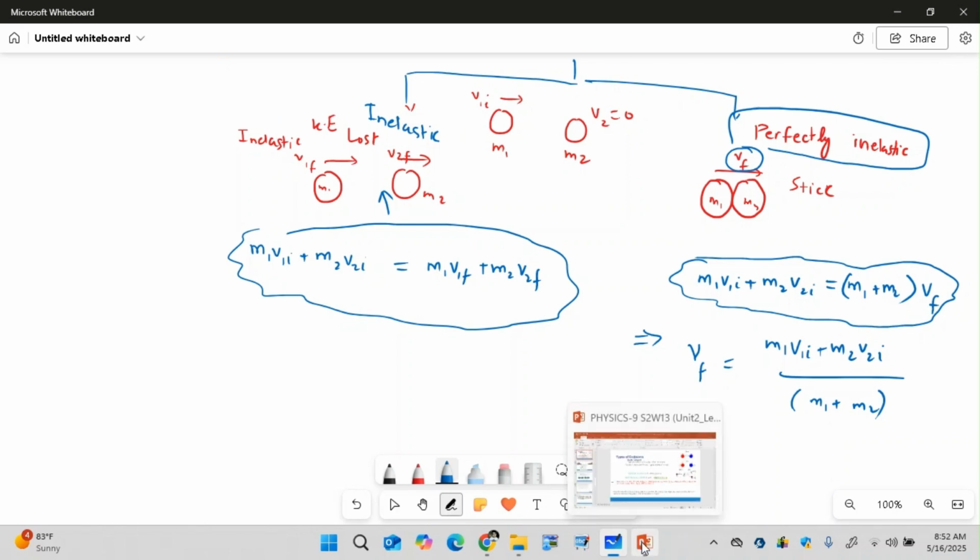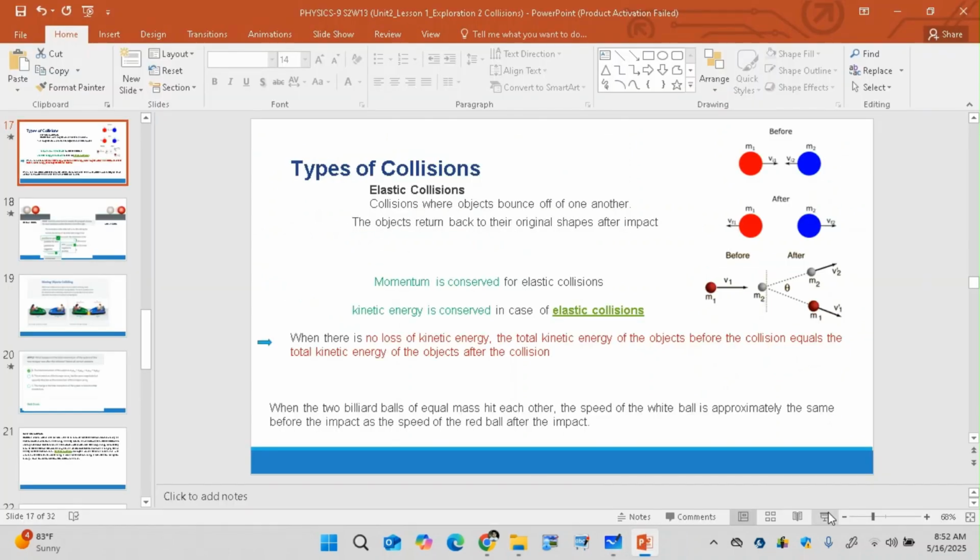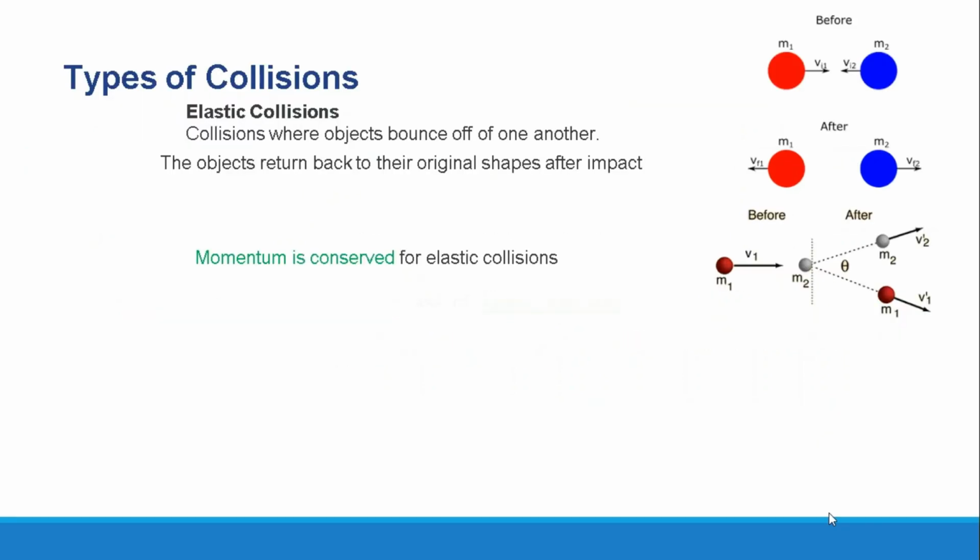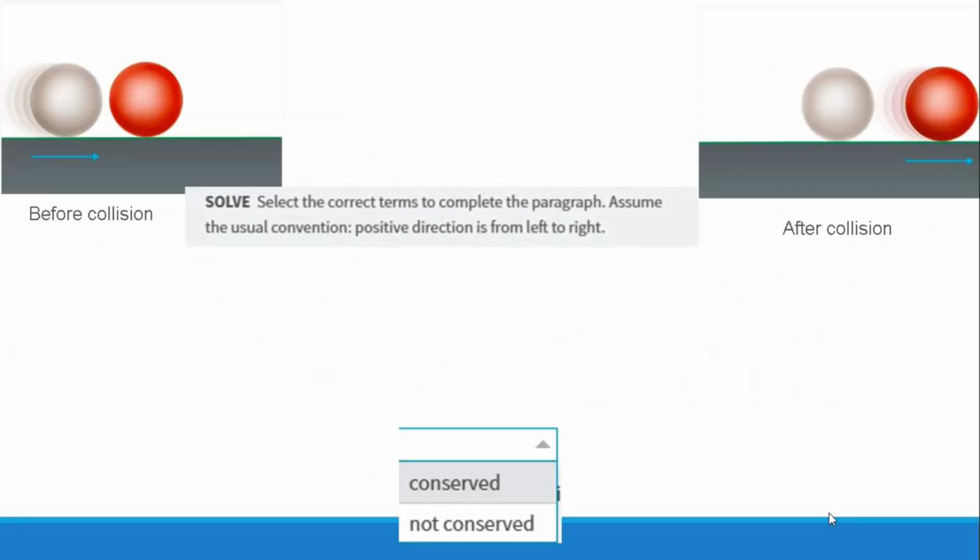To understand it further, let me go to a very simple situation that I will try to show. There is a white ball going to hit a red ball. Both have the same mass, so the white ball is moving with v1I, whereas v2I is 0, and after the collision v1F is 0 and v2F is moving.